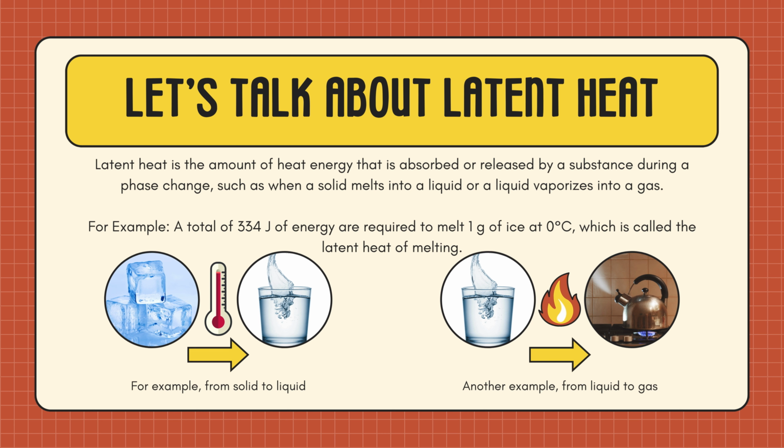Latent heat is the amount of heat energy that is absorbed or released by a substance during a phase change, such as when a solid melts into a liquid or a liquid vaporizes into a gas. For example, a total of 334 joules of energy are required to melt 1 gram of ice at 0 degrees Celsius, which is called the latent heat of melting.